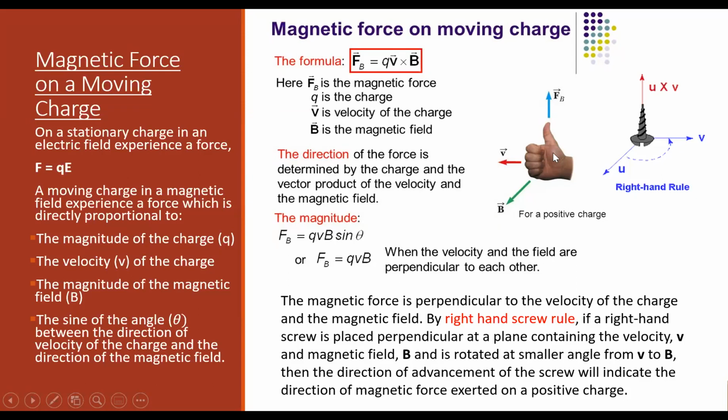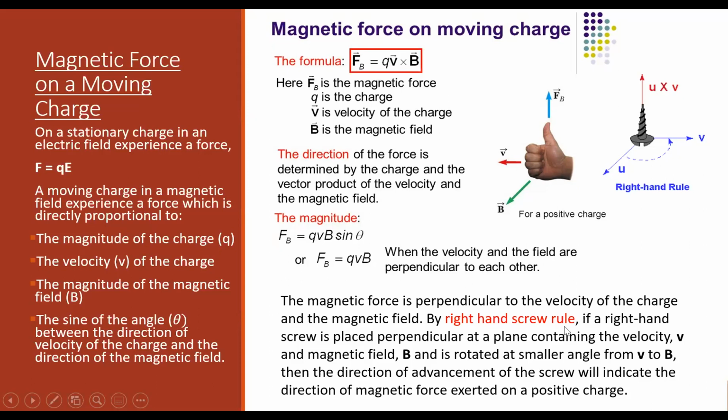Yes, it will be opposite. So if it is upwards for a positive charge, for a negative charge, for example an electron, the force will be downwards, or the electron will move downwards. Is that clear?